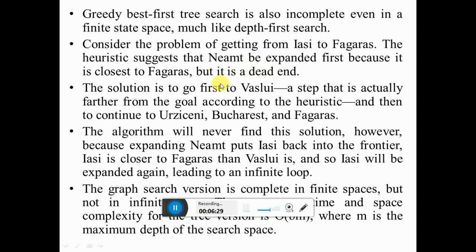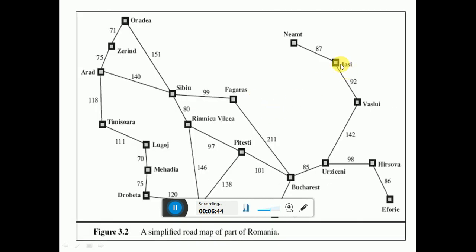Here the heuristic suggests that Neamt be expanded first because it is closest to Fagaras, but it is a dead end. The solution is: from Iasi, you have to go to Vaslui, then to Urziceni, then to Bucharest, then Fagaras. This is the solution to move from Iasi to Fagaras.